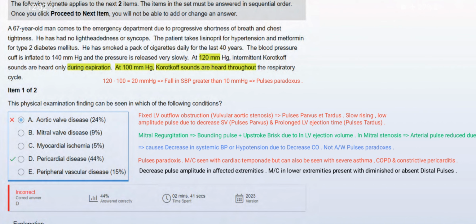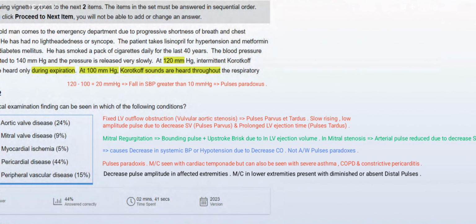Mitral regurgitation is associated with a bounding pulse, right? Over here pulsus paradoxus is associated with pericardial disease, but mitral regurgitation will produce a bounding pulse with a brisk upstroke, due to an increase in left ventricular ejection volume, because the fluid will go in the backward direction, right?